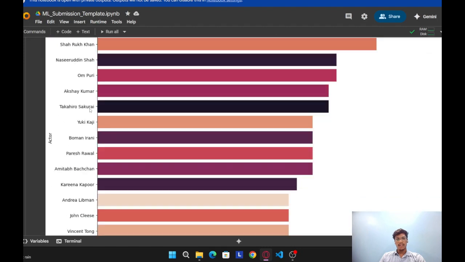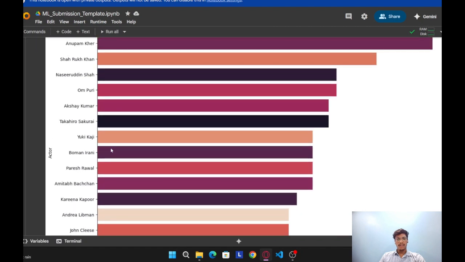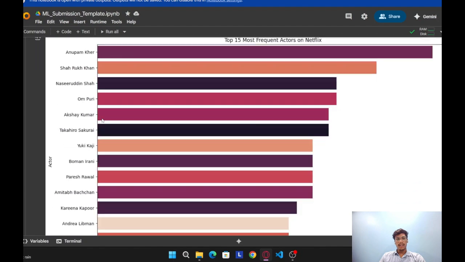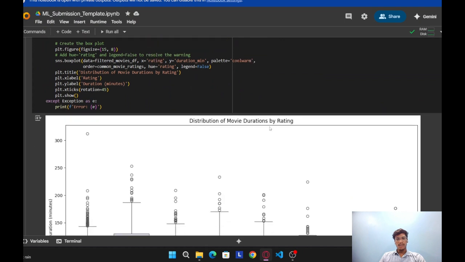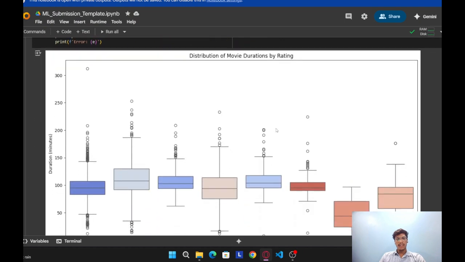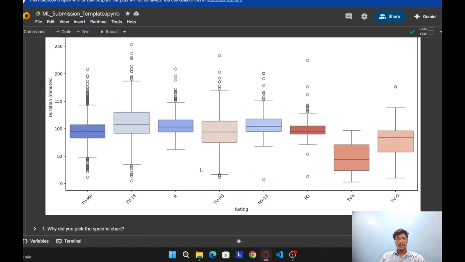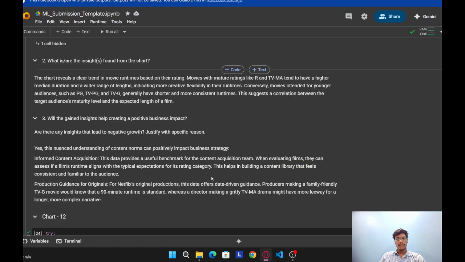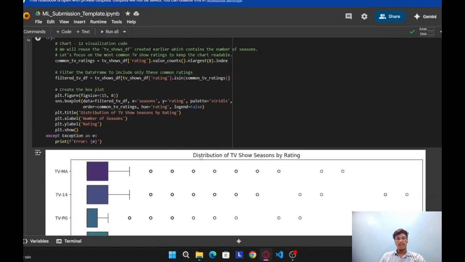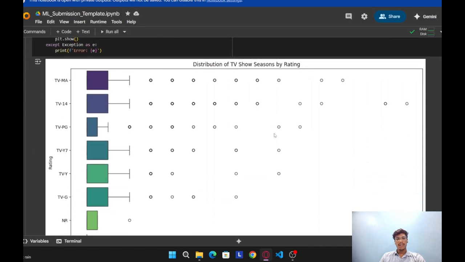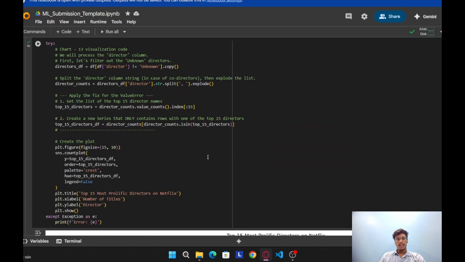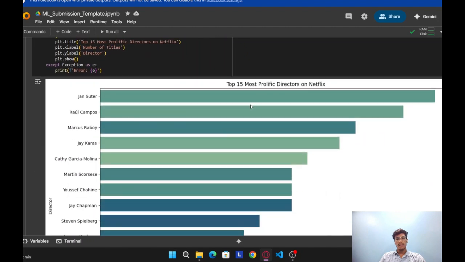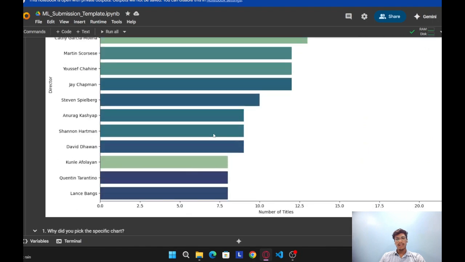So here you can see actors like John Sless, Om Puri, like that, actors versus number of titles. And chart 11, distribution of movie durations by rating, duration minutes, rating. So you can see the duration versus rating here. Coming to chart 12, distribution of TV show seasons by rating, rating with the number of seasons. And chart 13, top 15 most prolific directors on Netflix, director and number of titles.